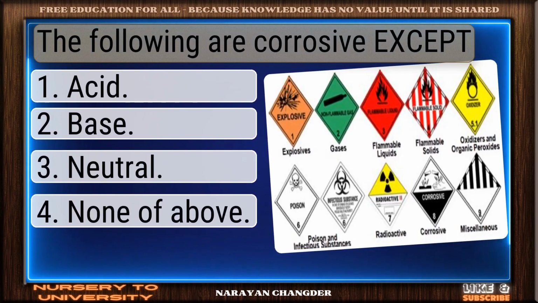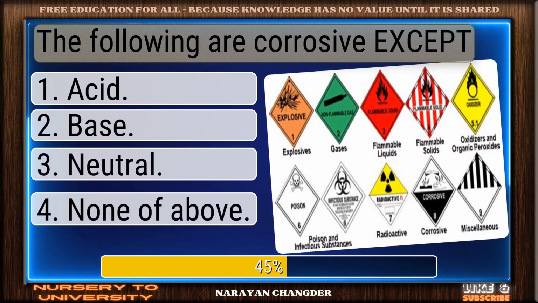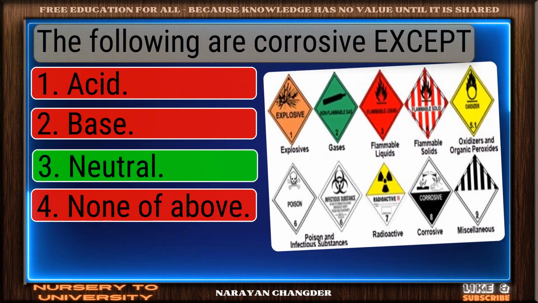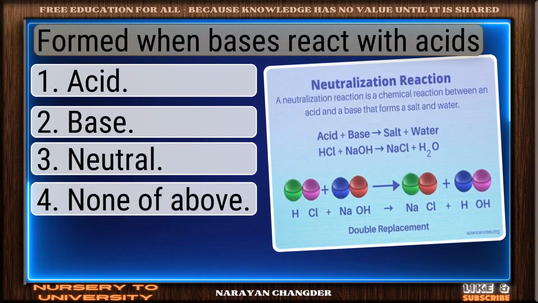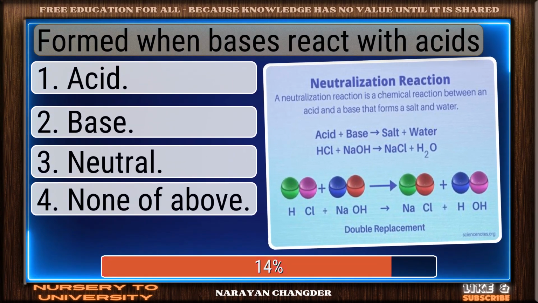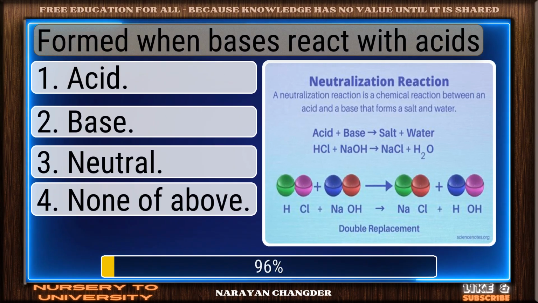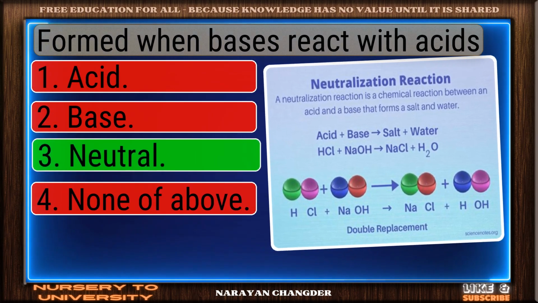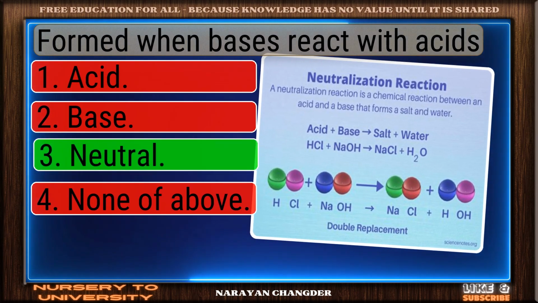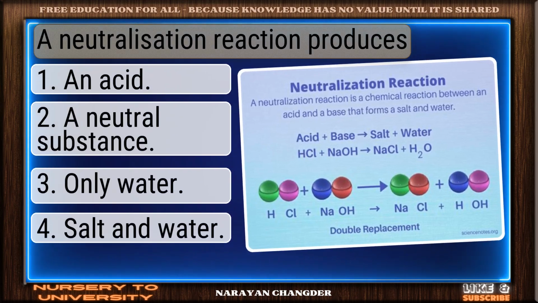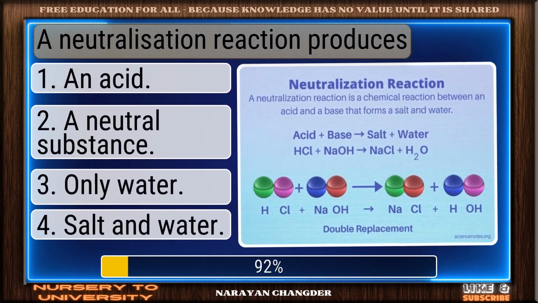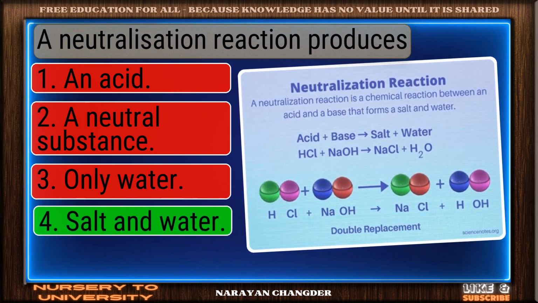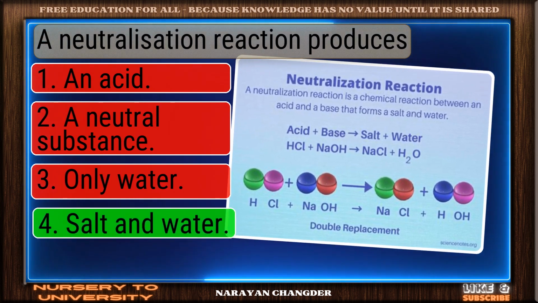The following are corrosive except. Correct. Neutral is the right answer. Formed when bases react with acids. Smart pick. Neutral is the correct choice. A neutralization reaction produces. Solid response. Salt and water is a valid choice.